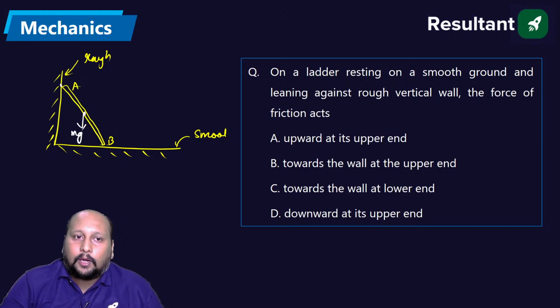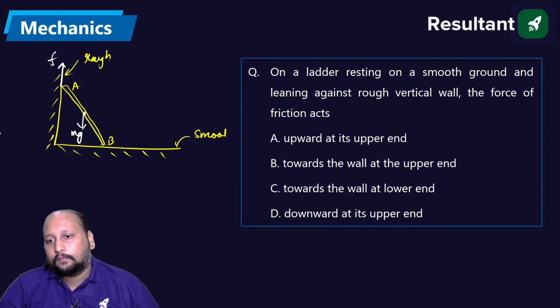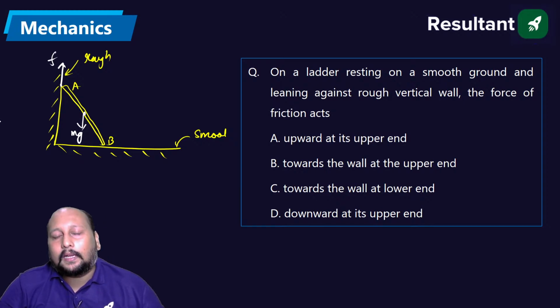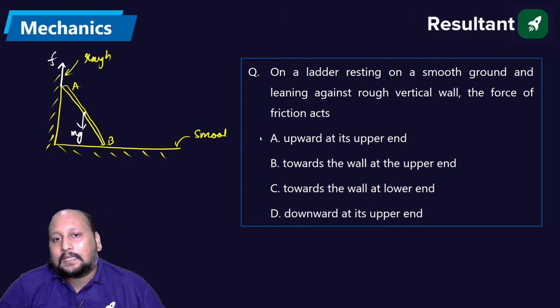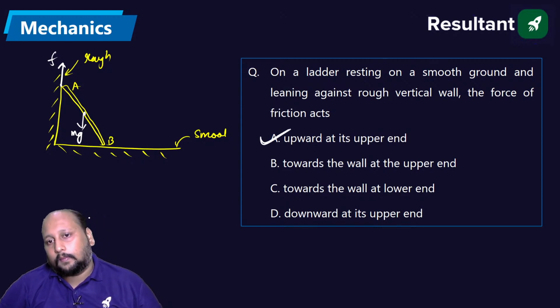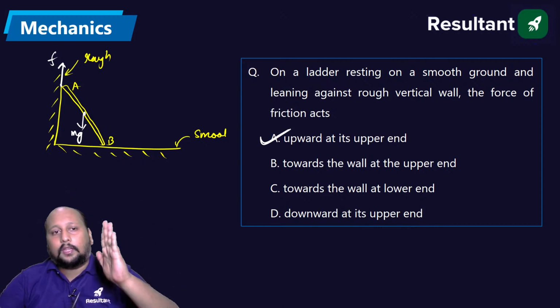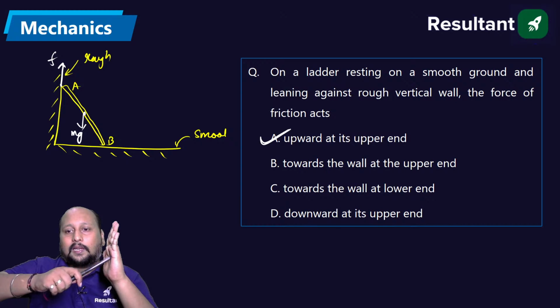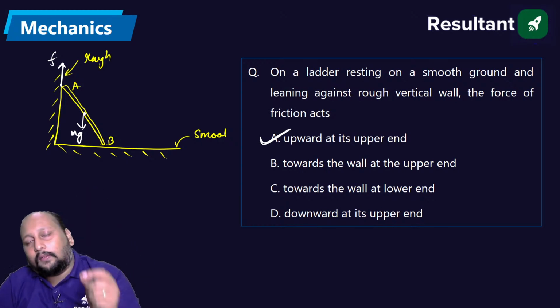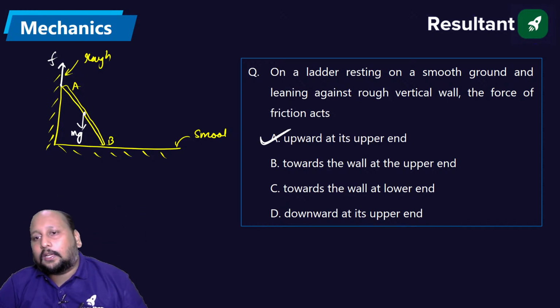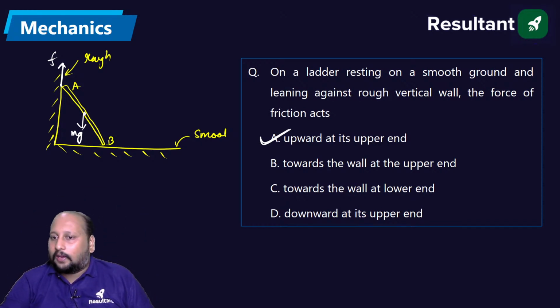So basically at point A, friction will act upward, right? Friction force will be acting in the upward direction. So upward at its upper end. Option A is the correct answer. It is acting in the upward direction, because this ladder will try to slide down. If the upper point tries to come downward, then definitely friction is always acting opposite to the direction of motion. Option A is the final correct answer.